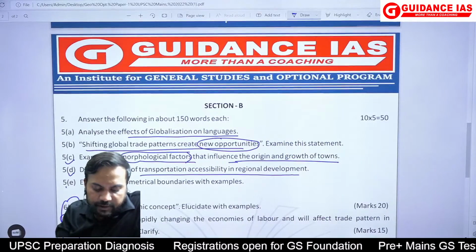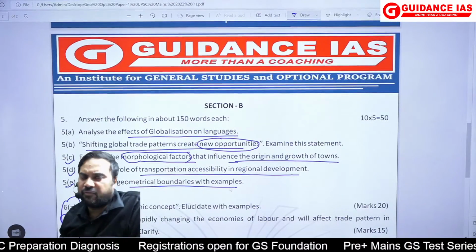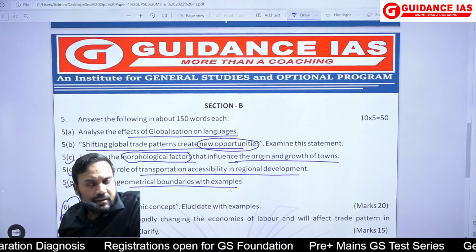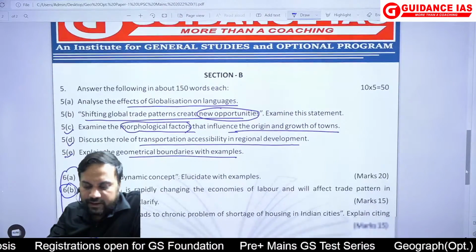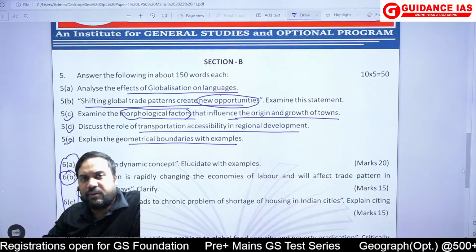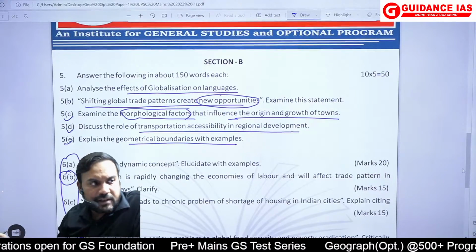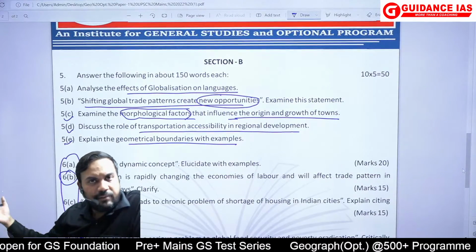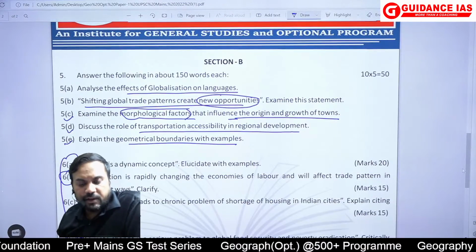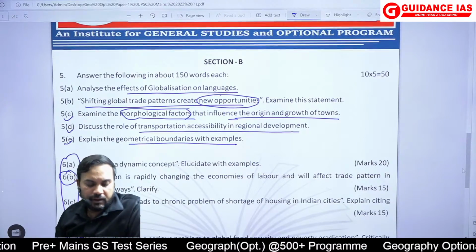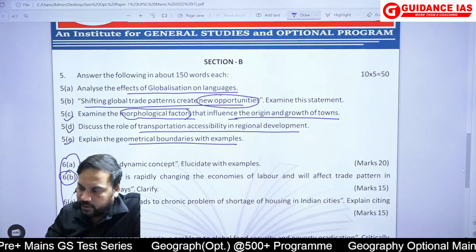Question number 5, explain the geometrical boundaries with examples. A very traditional question. इसमें कुछ भी नहीं था. You just had to talk about the geometrical boundaries which are there, like for example the kind of superimposed boundaries which have been created. ठीक है, अफ्रीका में हमने देखा example. New World is a very good example where such geometrical boundaries are essentially found. So again a very straightforward question.